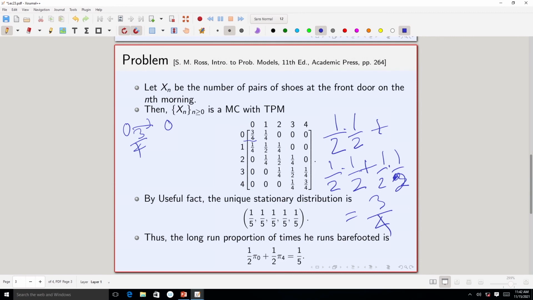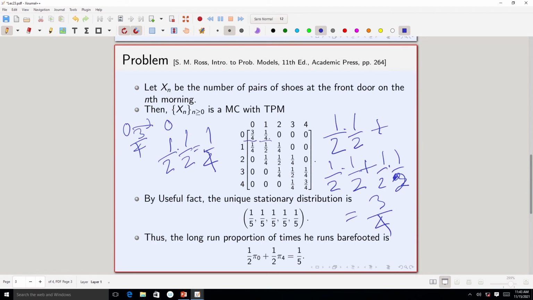And 0 to 1, so if he goes via the back door and returns through the front door, then again that probability is, choosing the back door probability is half, then returning to the front door, that probability half, you get 1 by 4. So, that is this 1 by 4. So, 0 to 0, that probability is 3 by 4, and 0 to 1, that probability is 1 by 4.